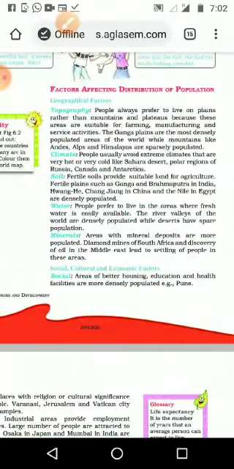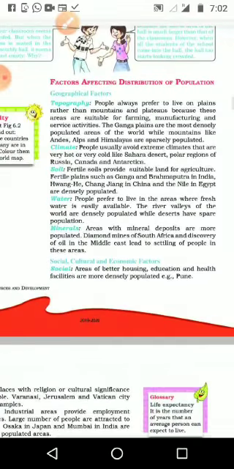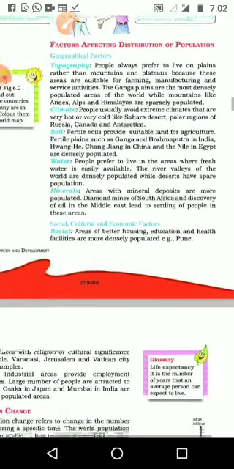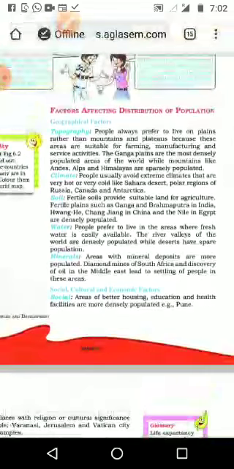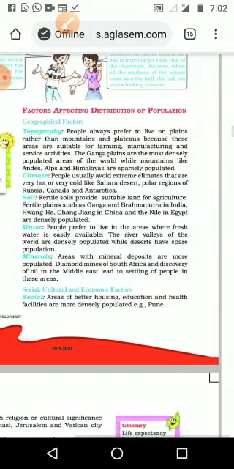When we started to study Indian history about Janapadas, Mahajanapadas in 6th standard, or when we thought about the people who started to live, the tribals and other things in 7th standard, we have seen that one. They started their life near the rivers, where they had water facility or good climate or the availability of minerals. According to that, they started their life. We have seen the Harappan civilization, the Paleolithic age, Stone Age and other things. That time also we discussed all these points. Okay, so let us see one by one.